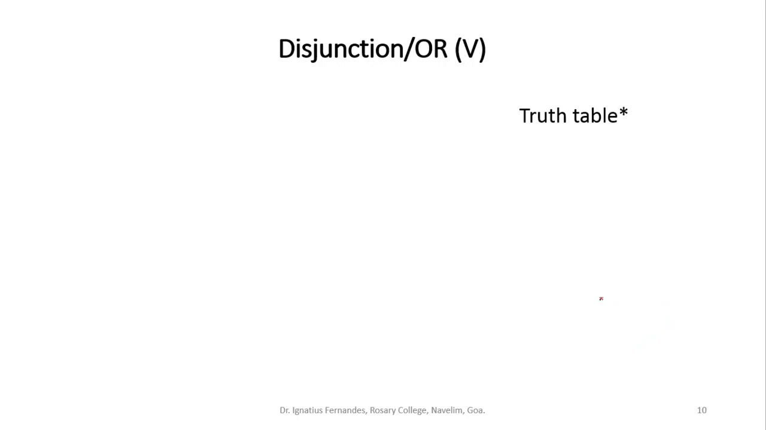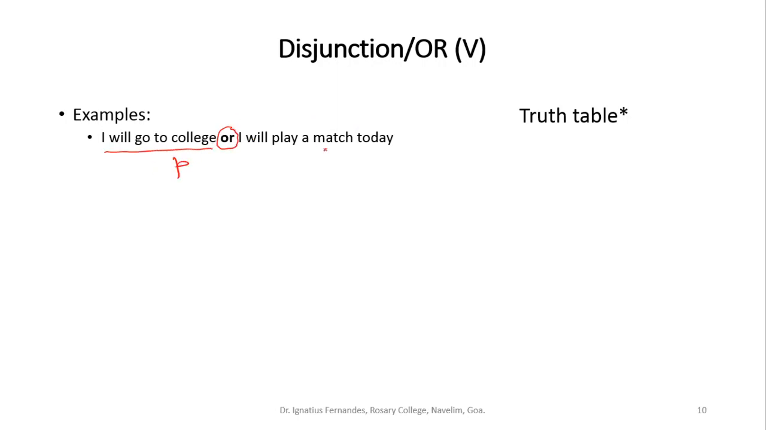Now if I look at these connectives, we know that when we say P or Q, look at this example: I will go to college or I will play a match. There is an or involved here. There is a statement P, there is a statement Q. So I am writing this as P or Q. Now this is again a compound statement. Basically it's a logical statement. This logical statement will either be true or false.